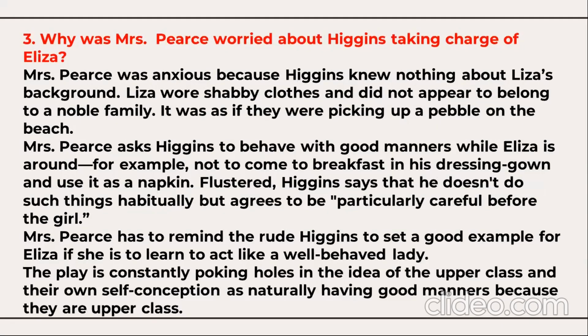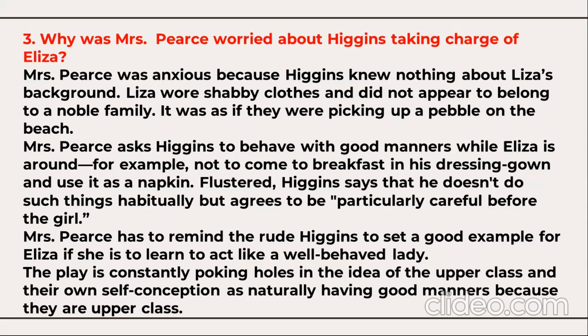Question number three, for 5 marks. Why was Mrs. Pearce worried about Higgins taking charge of Eliza? Mrs. Pearce was anxious because Higgins knew nothing about Eliza's background. Eliza wore shabby clothes and did not appear to belong to a noble family.